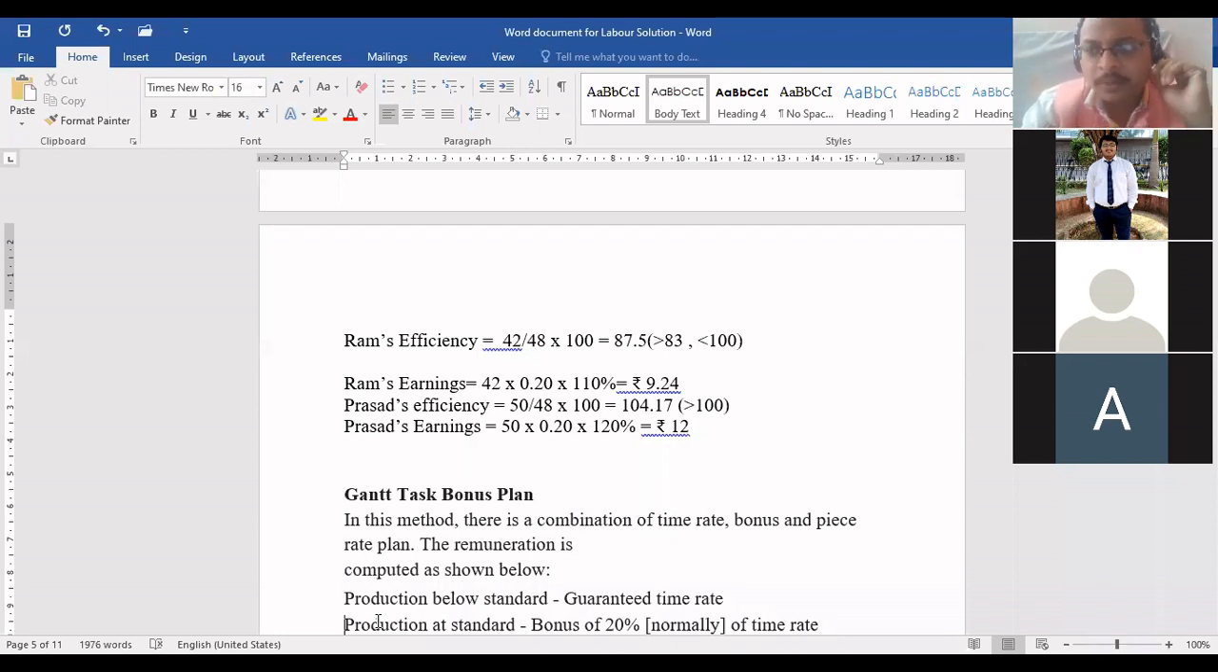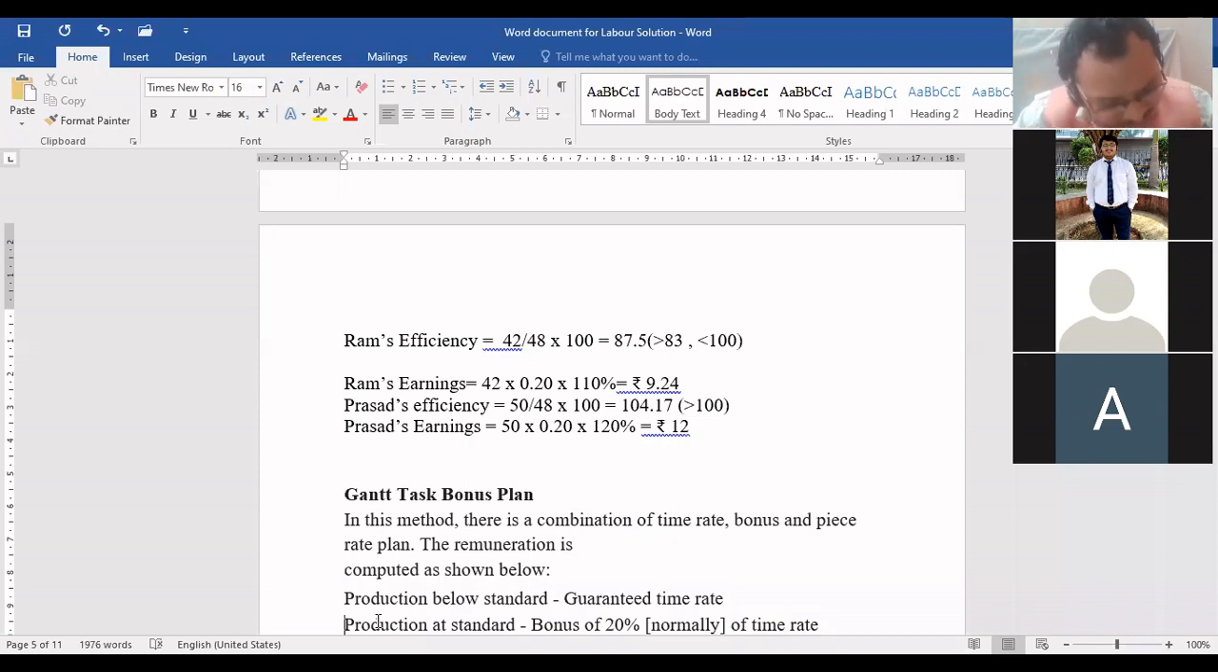How many ways has Gantt classified? Come on, speak up. 3 ways? Yes, 3 ways. Very good. I said his plan is a combination of hourly wage rate and piece rate. First were those workers who cannot achieve the target, who are producing below the target. For them, whatever normal hourly wages are there, they will get that. Is this part clear? Yes or no? Yes, sir.